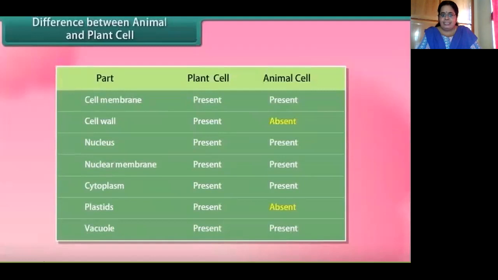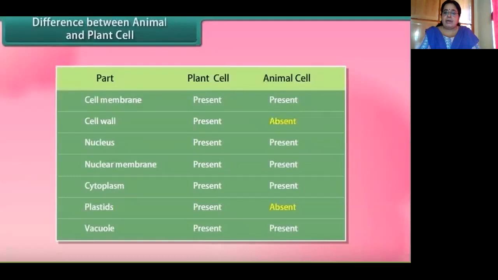Vacuoles, they are present in the plant cell and they are larger in size, whereas in the animal cells, they are present, but they are smaller in size. Okay, so with that, we come to the conclusion of this chapter with the differences in the plant and animal cell. So you have seen that cell is the basic building block. It can be compared to the bricks. As the bricks form a building, similarly, the cells can form a living organism.